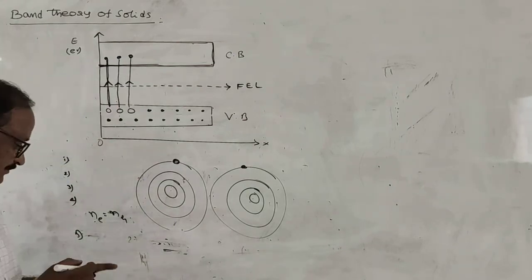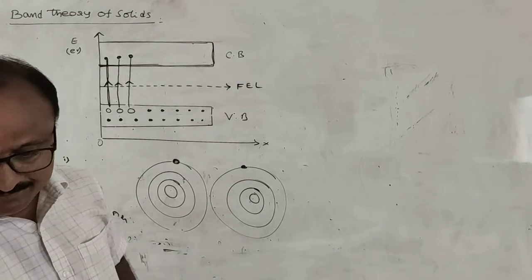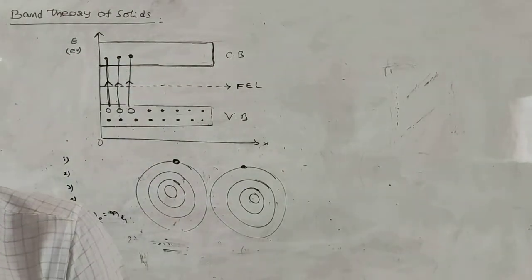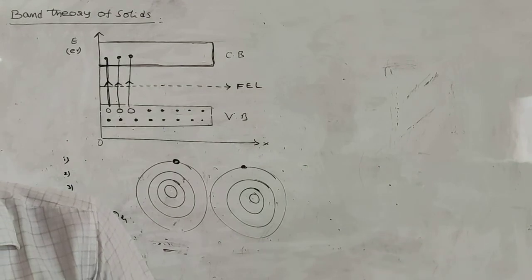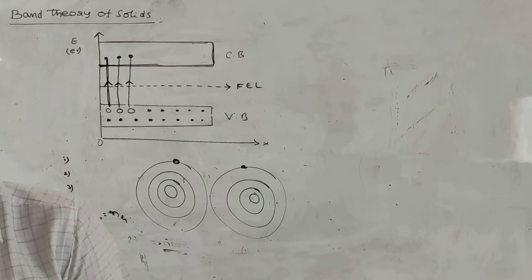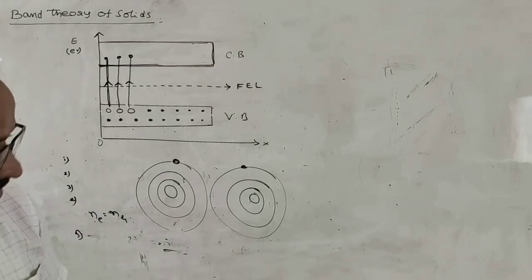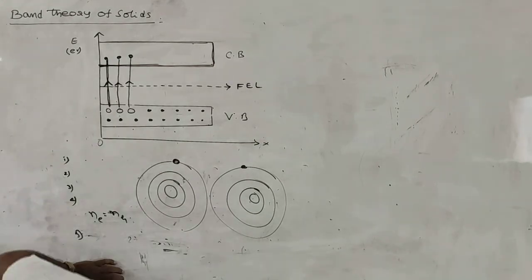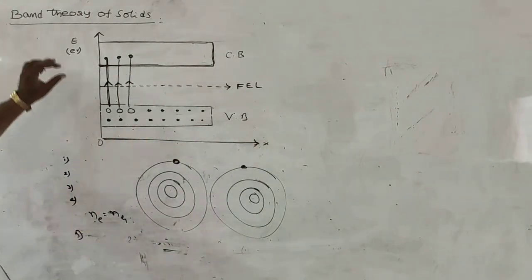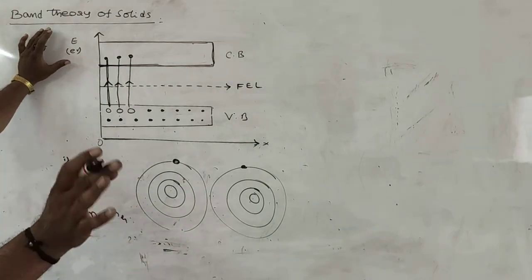Now, depending on the band theory of solids, materials are divided into 3 types.